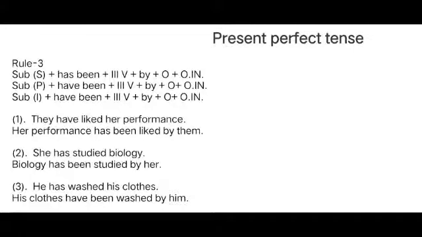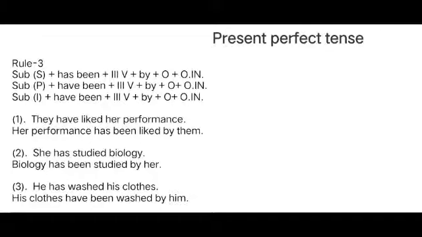Number 2, she has studied biology. She is the subject, has is the helping verb, studied is the main verb, and biology is the object. Now when biology becomes the subject, B will become capital. Biology has been studied by her. She will become her. So this way students, be careful when changing the personal pronoun. You should remember she will become her and they will become them.